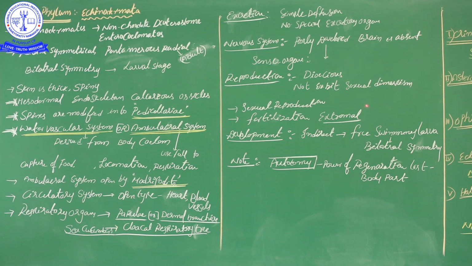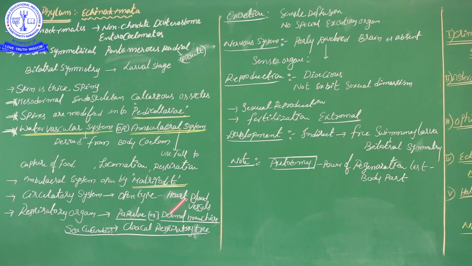Sexual dimorphism means the male organism differs phenotypically from the female organism, but this is not yet exhibited by Echinodermata. And next, sexual reproduction, because reproduction is somewhat more developed now. So sexual reproduction is shown, with external fertilization. When external fertilization happens, development is automatically indirect.